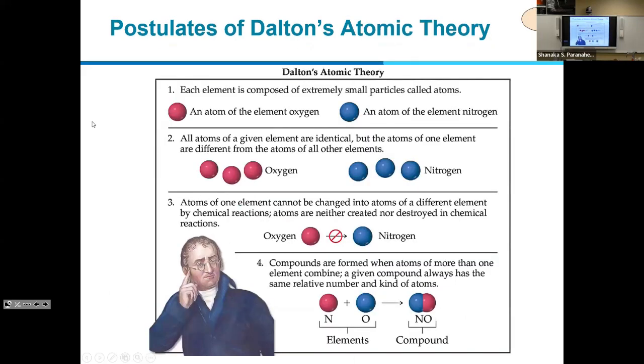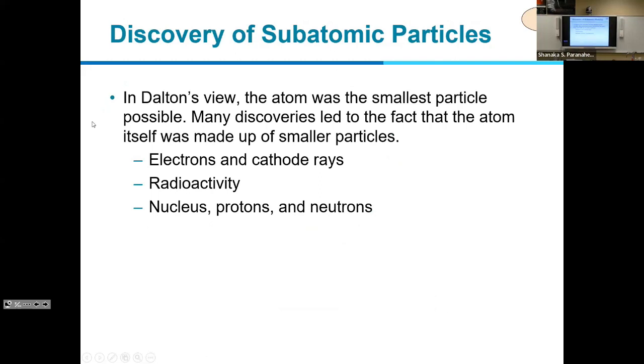Any questions? Okay. So basically Dalton proposed a theory, or he basically defined the word atom. He did not exactly propose a model for the atom, but he just defined the word atom. In Dalton's view, the atom was the smallest particle possible. Many discoveries led to the fact that the atom itself was made up of smaller particles. After Dalton's atomic theory, some scientists did experiments to validate that theory.